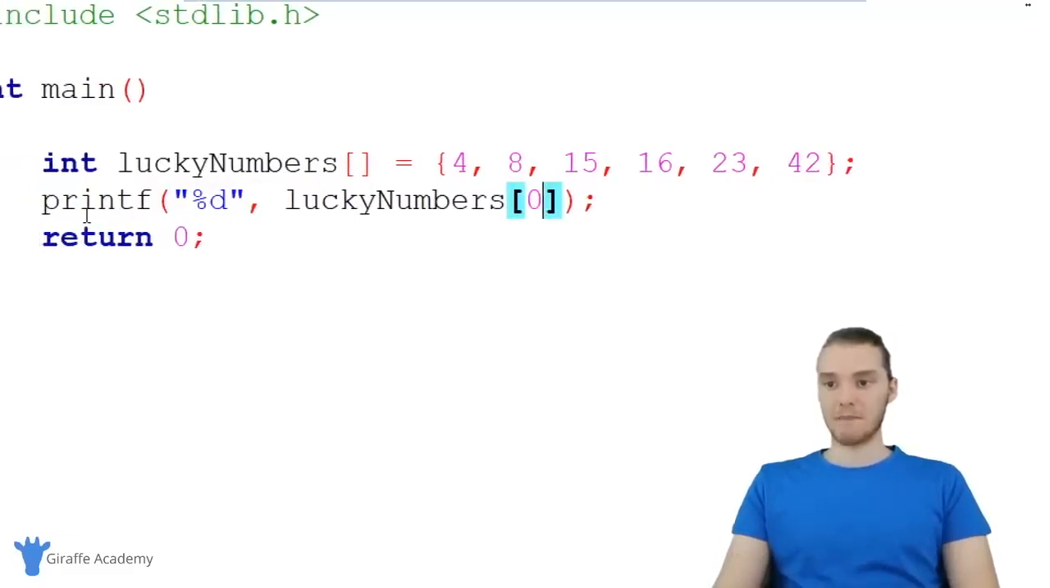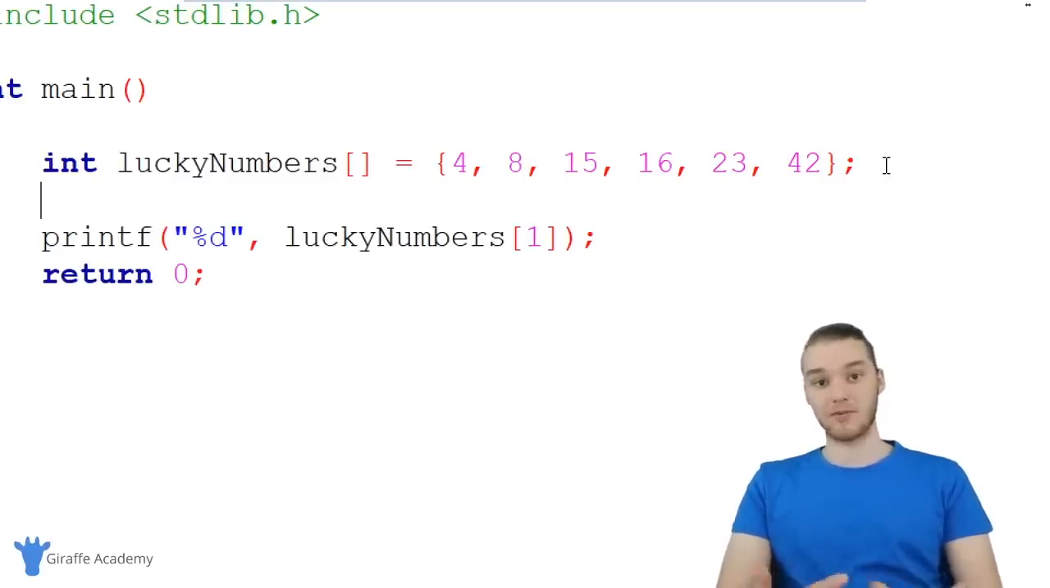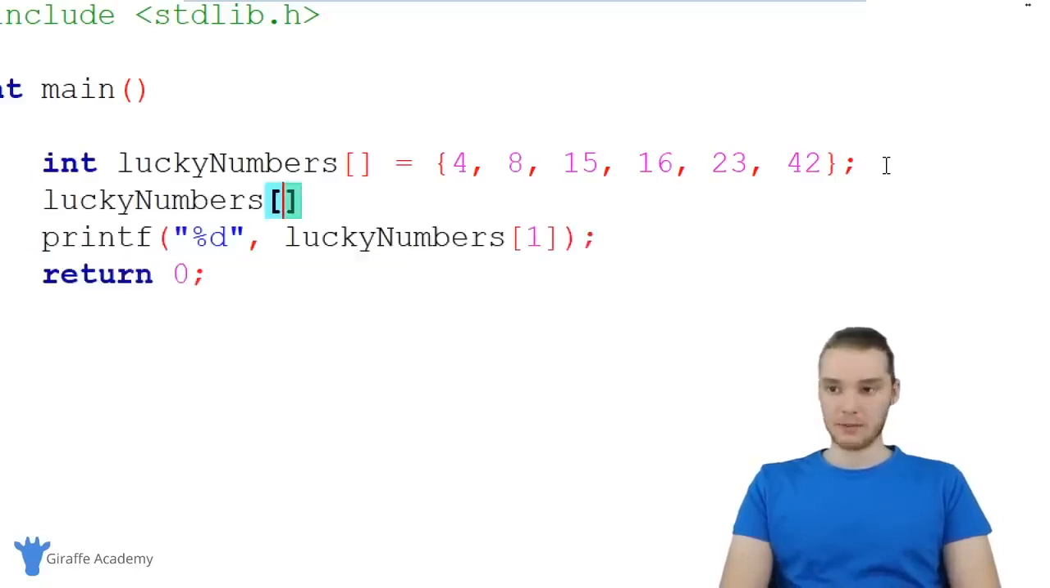Another thing I can do is I can modify some of the elements inside of here. So let's say I want to modify lucky numbers index position 1. So let's say I want to modify this 8. So I don't like this 8 anymore, so I could basically just assign this a different value like I normally would. So I could say lucky numbers, and I can make an open and close square bracket. We can say 1, and I can just set it equal to something else. So I could set this equal to like 200.